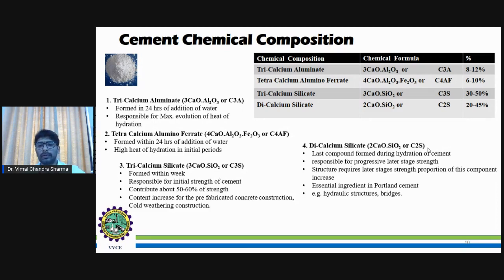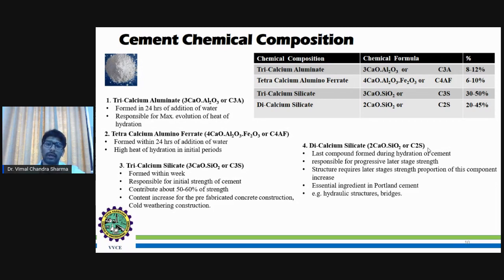When we reach the dicalcium silicate stage, this is the last compound formed during the hydration of cement. This is responsible for the progressive later stage of strength. During the acceleration, we will be covering it in the next slide.